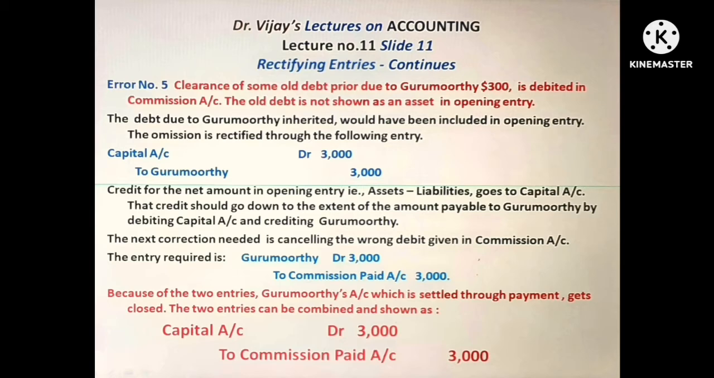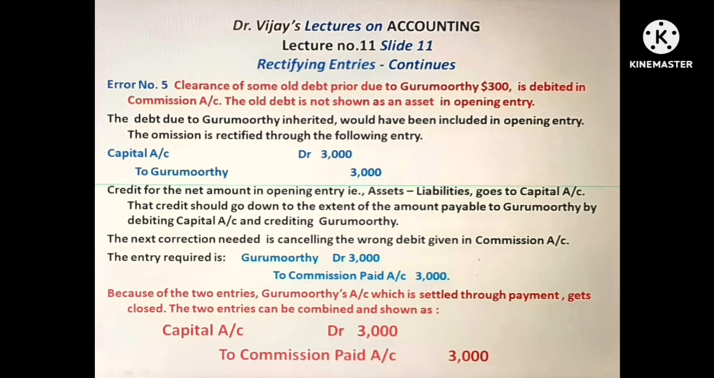Capital account debtor to Gurumurthy $3,000. Credit for the net amount in the opening entry, assets minus liabilities, goes to capital account. That credit should have gone down to the extent of the amount payable to Gurumurthy by debiting capital account and crediting Gurumurthy account. The next correction needed is cancelling the wrong debit given in commission account.